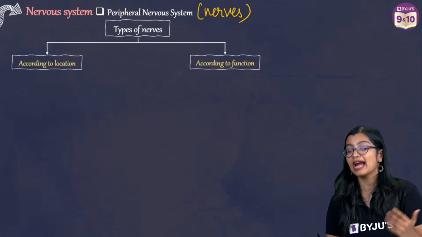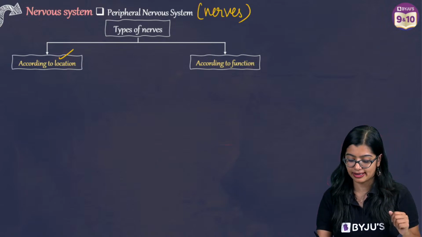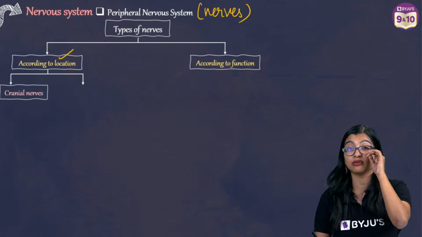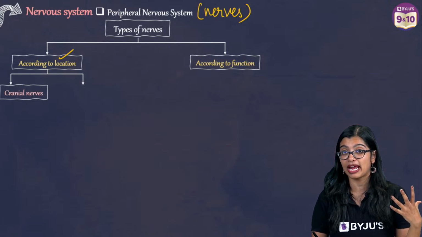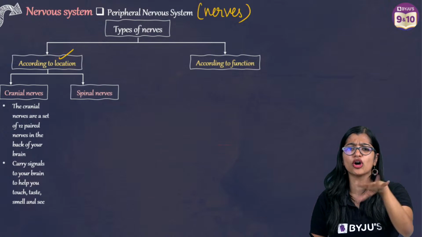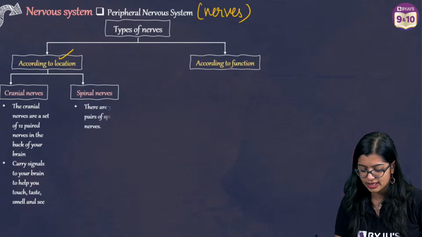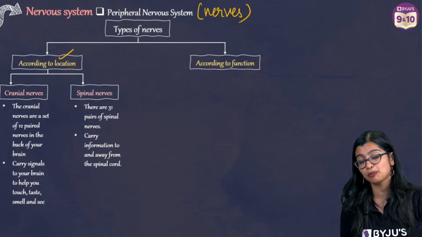Now we have different kinds of nerves. We see that there are nerves as per location, where we find them. Normally there are nerves which arise from the brain, and there are nerves which arise from the spinal cord or go towards the spinal cord, right? So when you talk about it, we have cranial nerves and spinal nerves.